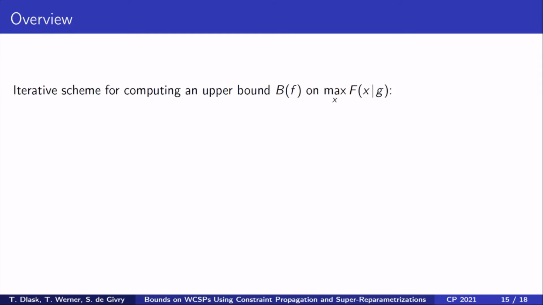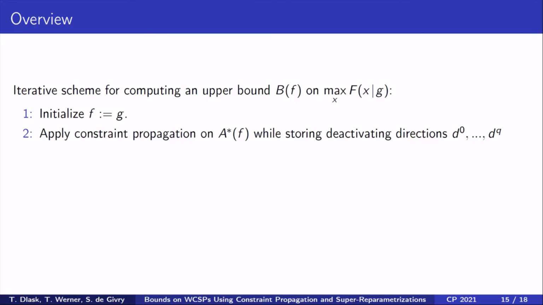We now have all building blocks to define our iterative scheme using constraint propagation in detail, applied to a weighted CSP G. Initially, we set F to G. Then, in each iteration, we apply constraint propagation on the active tuple CSP A*(F) as on the previous slide, and store the intermediate deactivating directions.